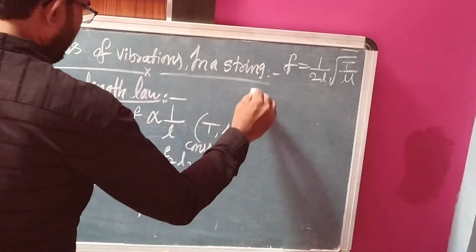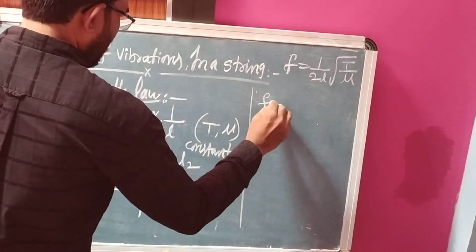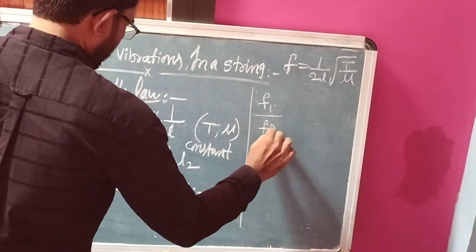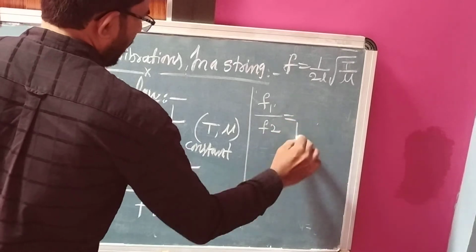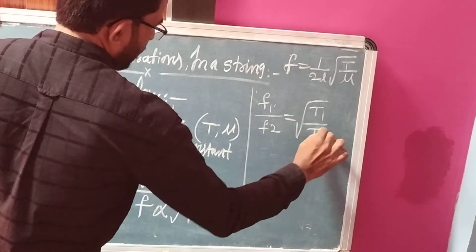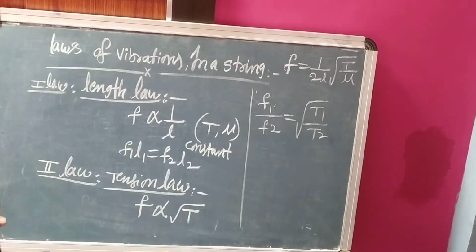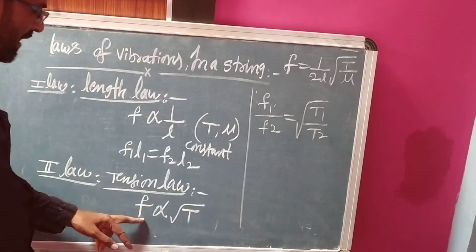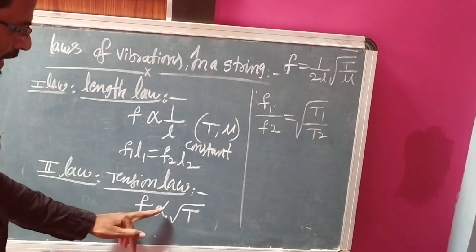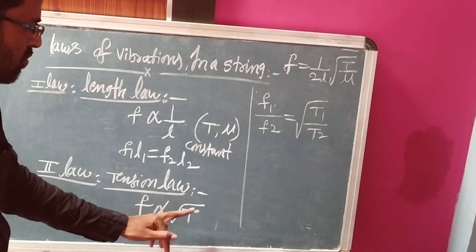Now we can write F1 upon F2 is equal to square root of T1 upon T2.